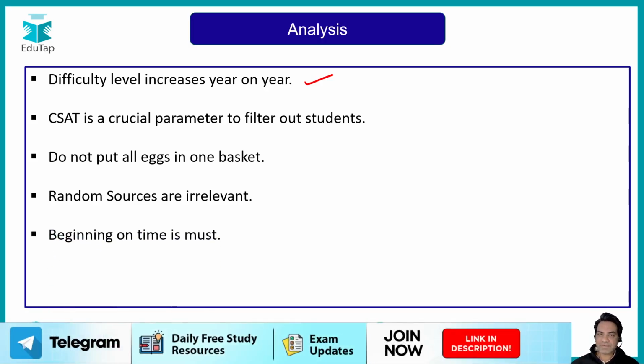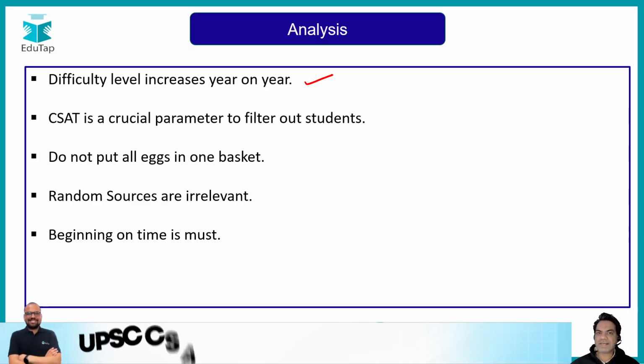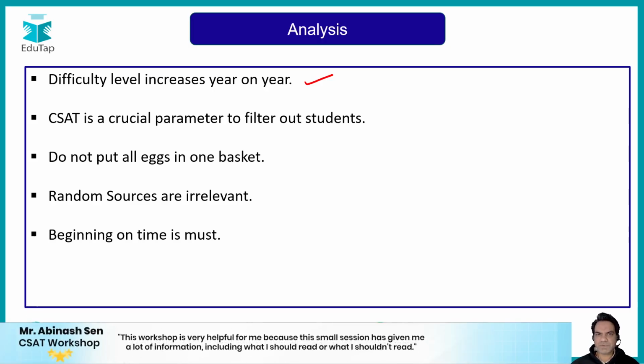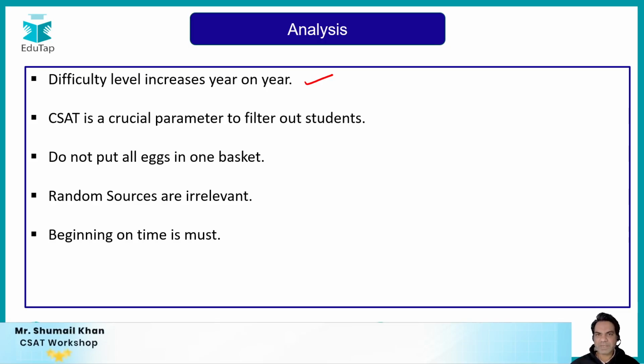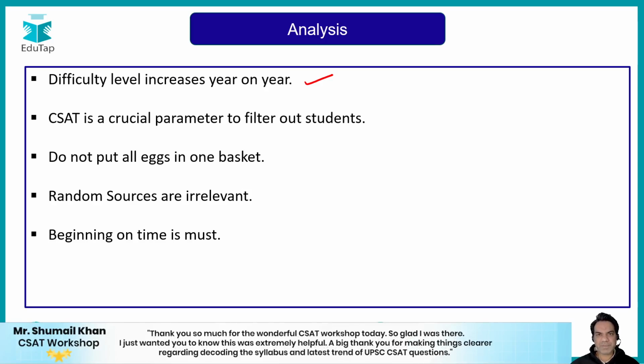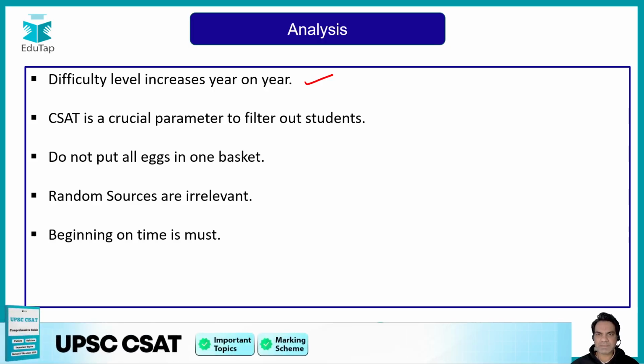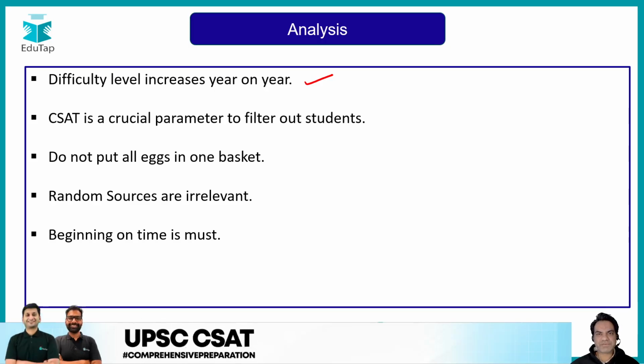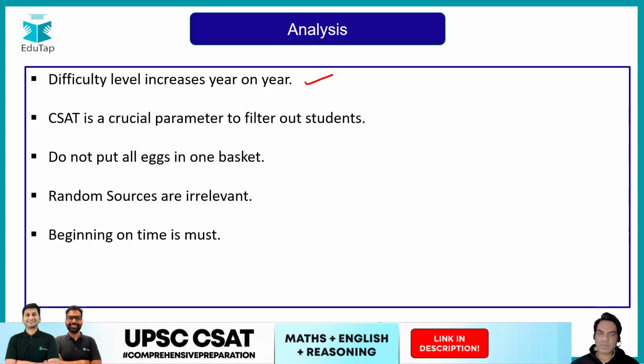Now guys, again, one important point: many students take it for granted. They feel that CSAT is just a qualifying paper, and that they will just prepare for it 1 month or 1.5 months before the exam and be able to do it. It's not that easy, guys. You need to start on time. So guys, this is the right time to start preparing. You still have 3 or 4 months left for your exam. Your exam is on May 25th or 26th this year, if I'm not wrong. And this is the right time to start your preparation for quants, reasoning, and your comprehension ability.